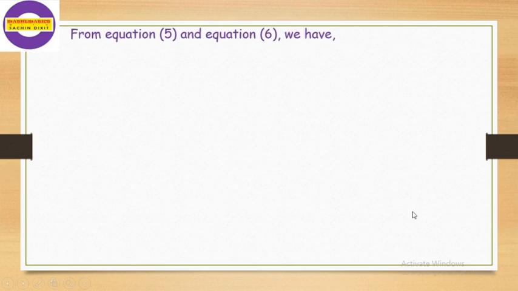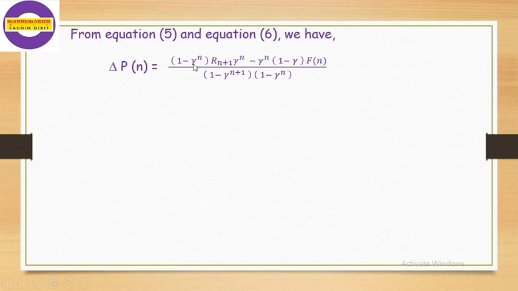So from equations 5 and 6, we get del Pn equals (1 minus gamma raised to n) into bracket Rn plus 1 gamma raised to n minus gamma raised to n into (1 minus gamma) Fn, divided by (1 minus gamma raised to n plus 1) into (1 minus gamma raised to n).